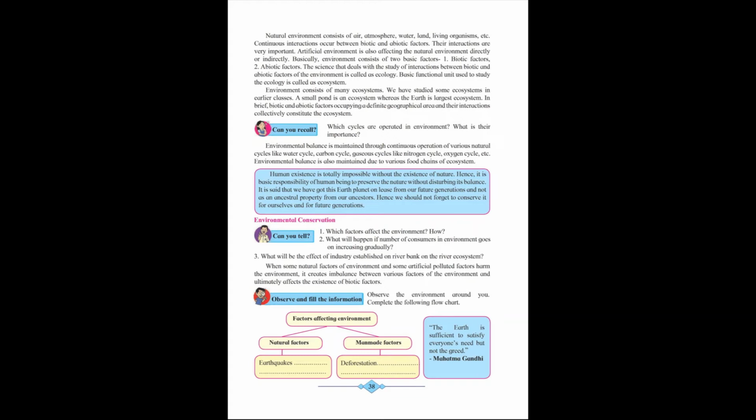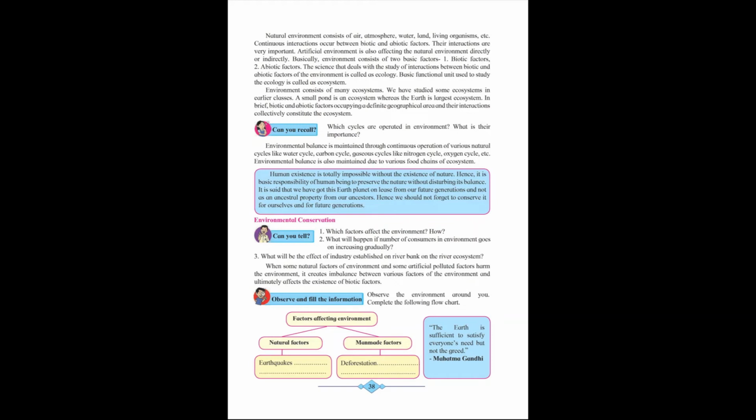Now the next is environmental conservation. Page number 38, heading environmental conservation. Conservation means maintenance. So the environment should be conserved, maintained properly. Which factors affect the environment? Biotic and abiotic factors affect the environment. How? Because there is interaction between biotic and abiotic factors.